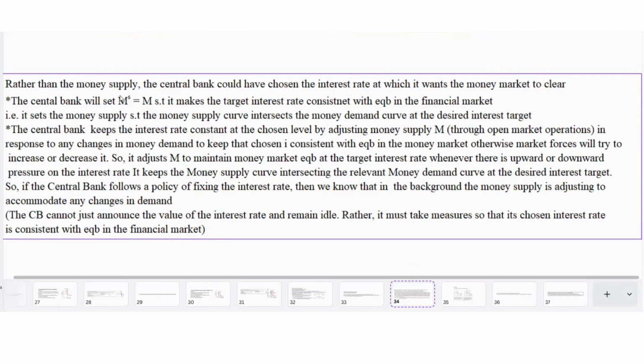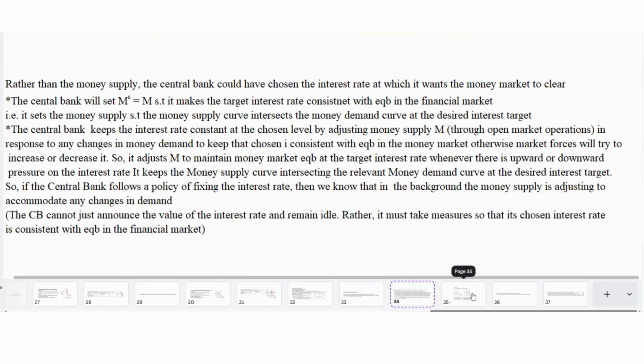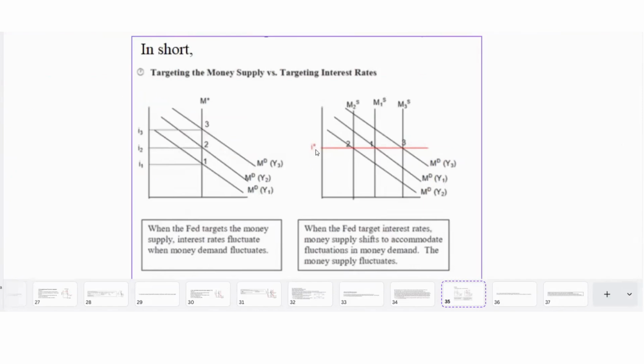What does this mean? It will set the money supply such that the money supply curve will intersect the money demand curve at the desired interest rate target. So here, if its target interest rate was I star and the relevant money demand curve was MDY1, then it would set the money supply at MS1 such that this money supply curve intersects the money demand curve MDY1 at I star, its target interest rate.